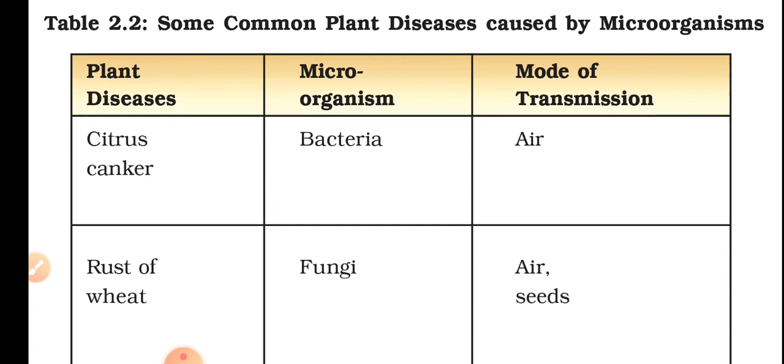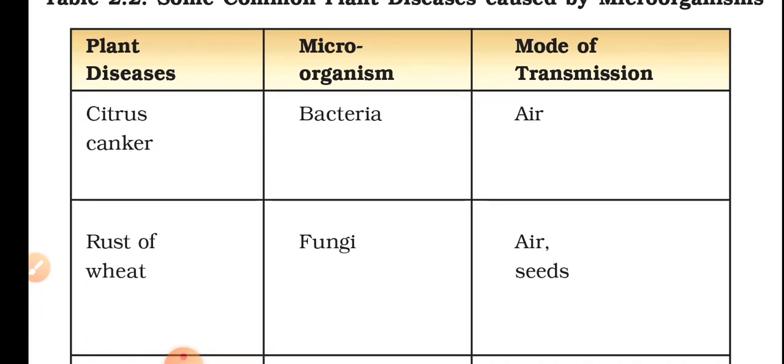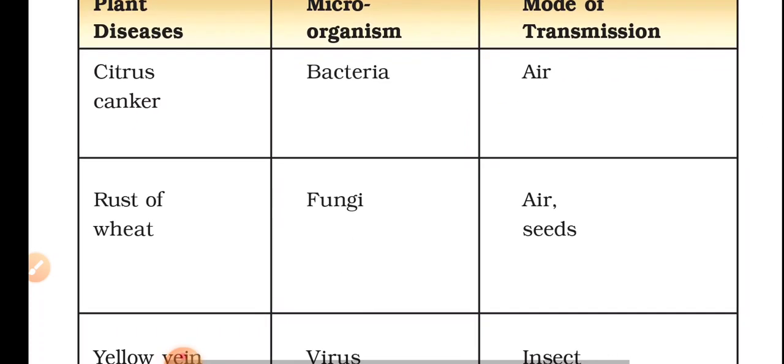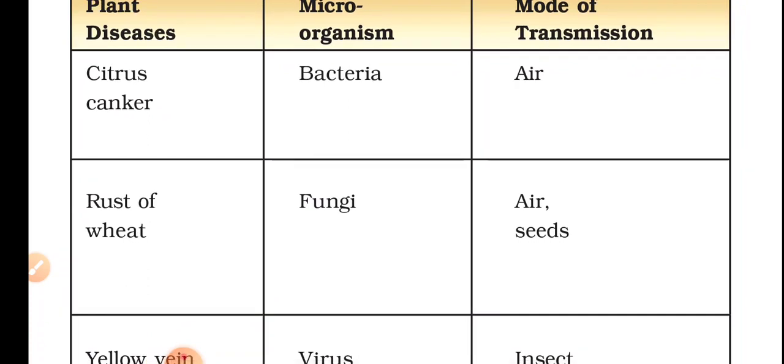How can he take care of this? All this should be borne by himself. Citrus canker is a bacterial disease with the mode of transmission as air. If the infection gets transmitted in air, then the plant will get infected.